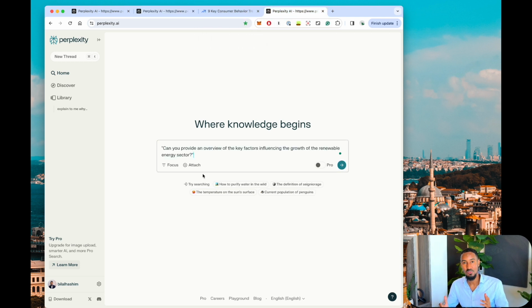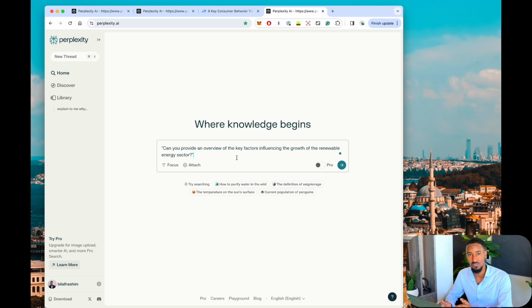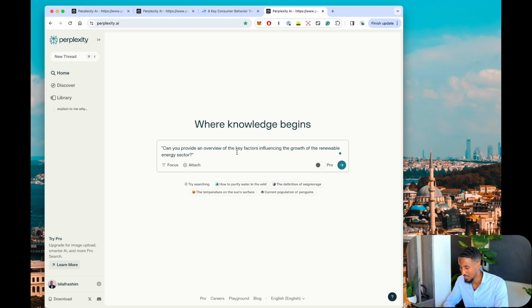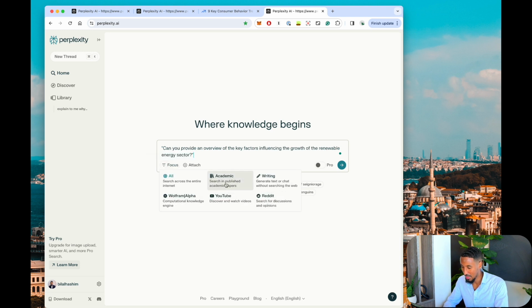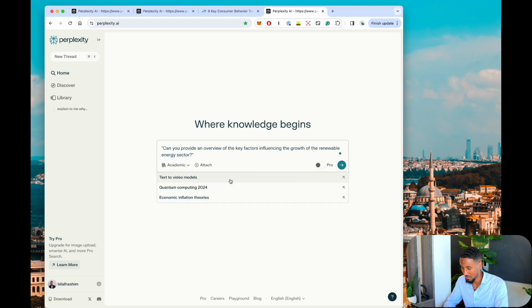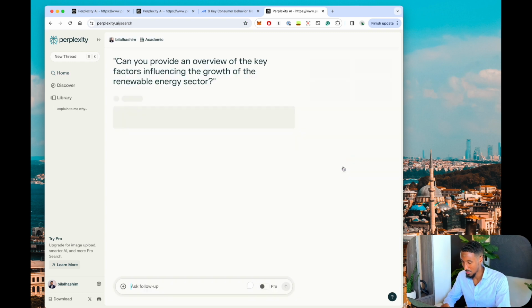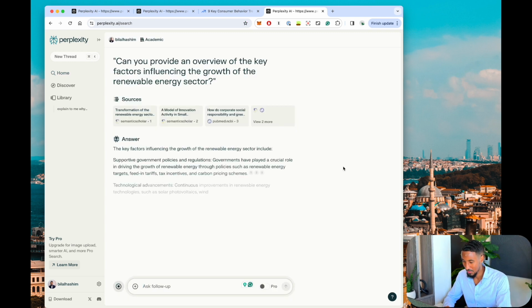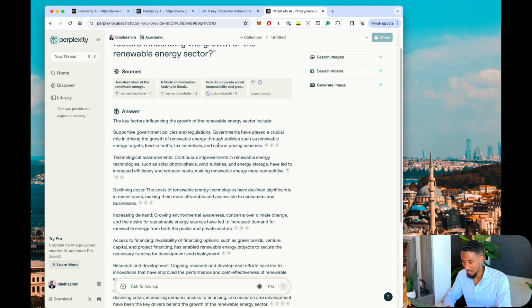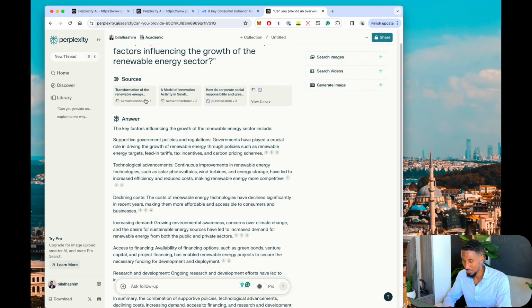So here we have another use case we can use Perplexity AI for. So can you provide an overview of the key factors influencing the growth of the renewable energy sector? So if you're working in anything energy related, let's try to focus this on academic papers, all right? So that academic research, and then we're gonna go ahead and click search. Then as you can see, it's generating the research for me, and then it's also giving me those sources, okay? So for the first point, it's given me 3 sources that I can search through. Let's go ahead and click one of them.